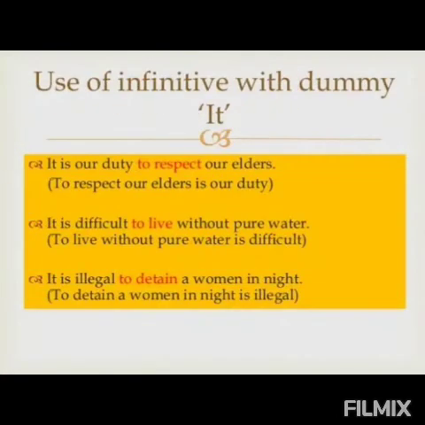We also use infinitives with dummy it. Now see here examples. To respect our elders is our duty. This is a simple sentence. When we have to change it into an infinitive, we will use it with dummy it. It is our duty to respect our elders. Next example. To live without pure water is difficult. Now how will we change it? We will change it into an infinitive with dummy it. It is difficult to live without pure water. It is illegal to detain a woman at night.